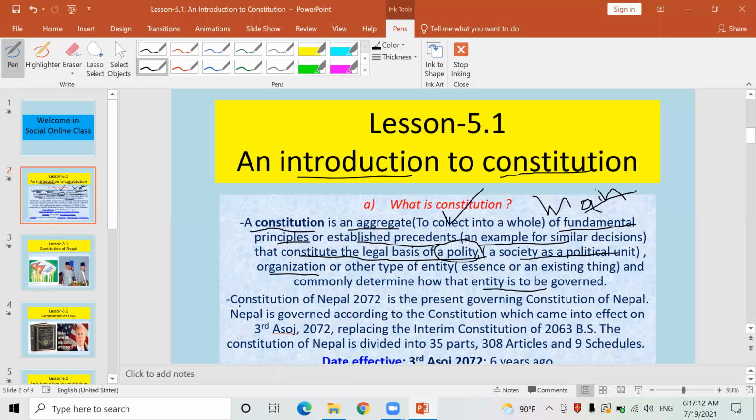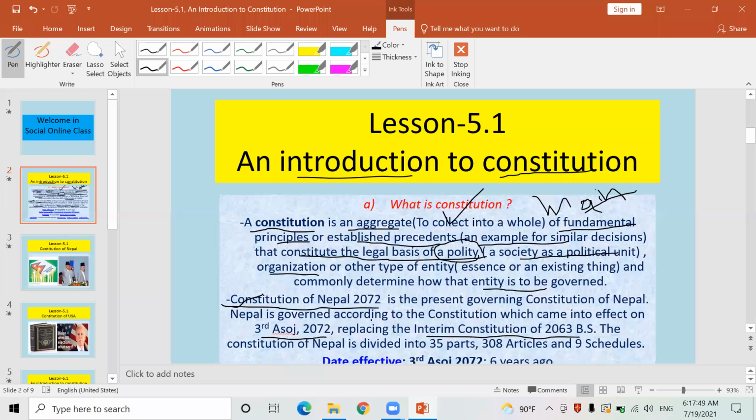Definitely those two constitutions whose names I just took have been replaced by one recently promulgated constitution. It is known as the Constitution of Nepal 2072 BS. Yes, you might know that on 3rd August 2072 BS the new constitution for Nepal was promulgated, replacing the Antarim Constitution of Nepal 2063.